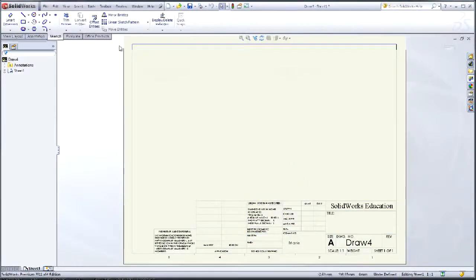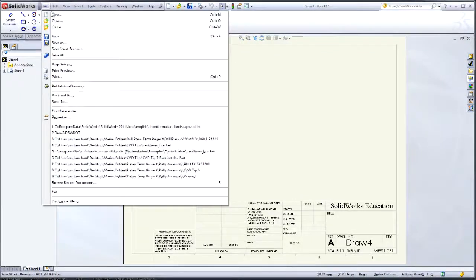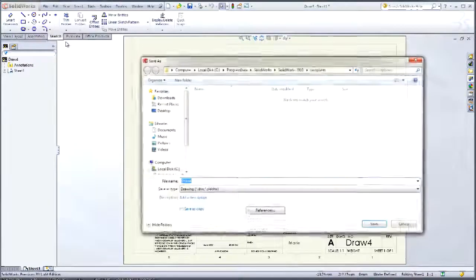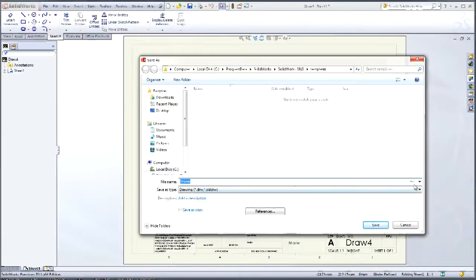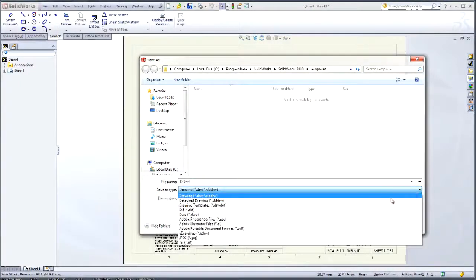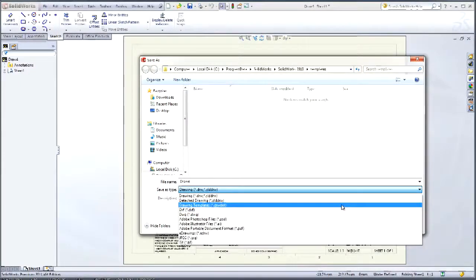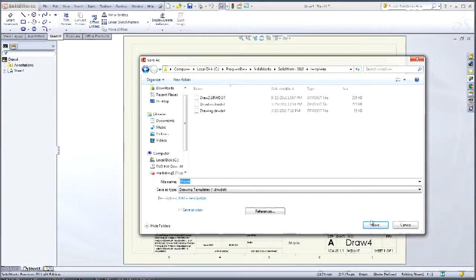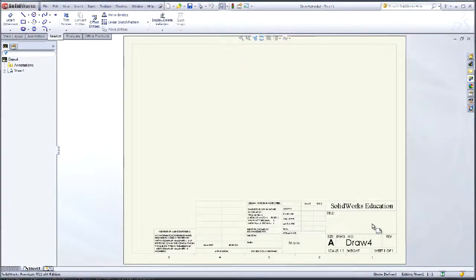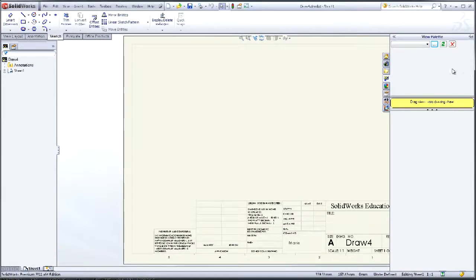E-drawings is a great way to save on paper in your classroom. Students can create an e-drawing and submit for a grade. E-drawings can contain assembly information and drawing information such as bill of materials and dimensions. You can mark up an e-drawing and resubmit comments back to your students.